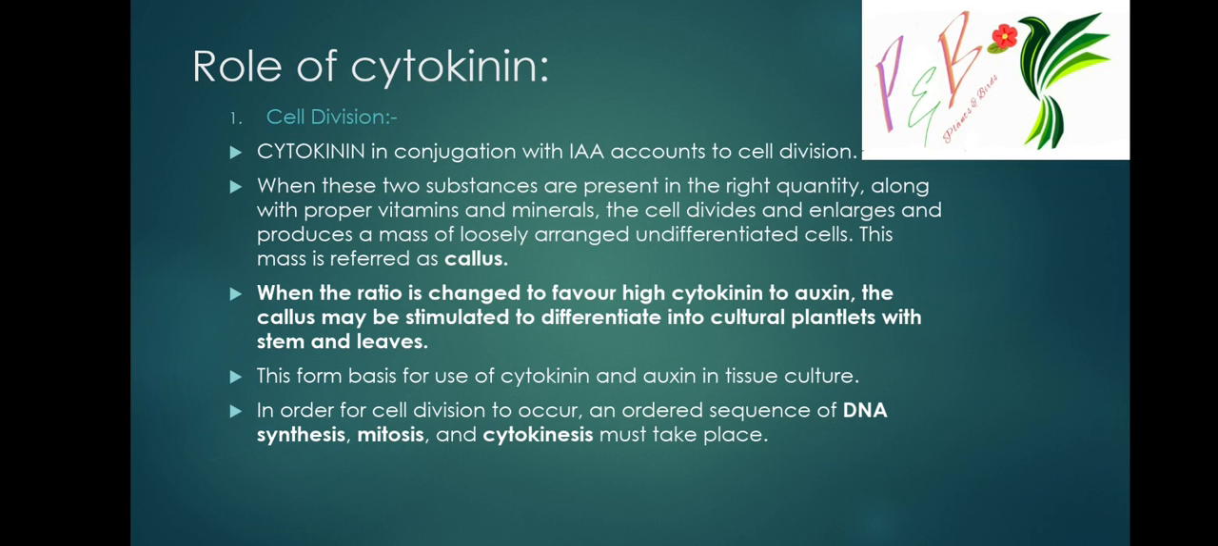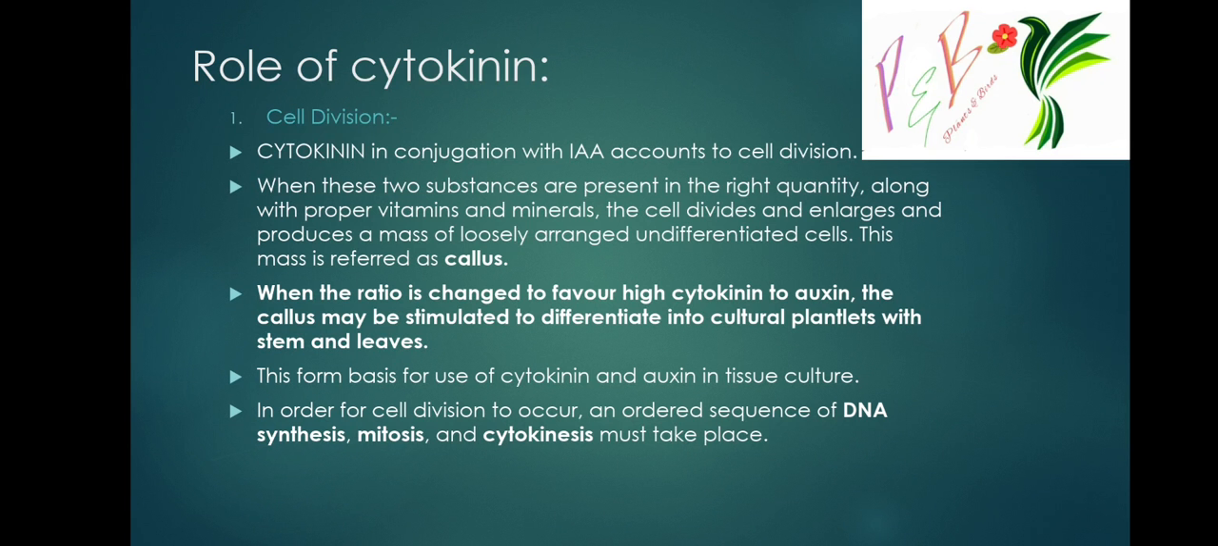When these two substances are present in the right quantity along with the proper vitamins and minerals, the cell divides and enlarges and produces a mass of loosely arranged undifferentiated cells. The cells are not differentiated. This mass is referred to as callus.